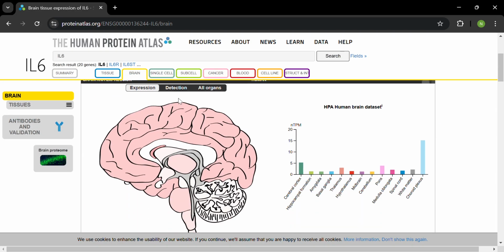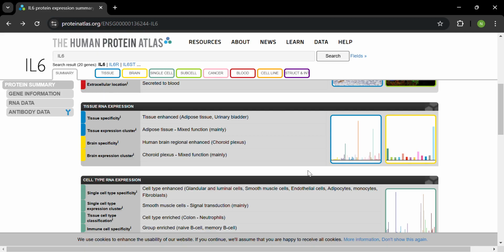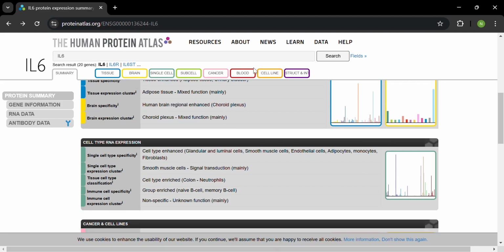Here we have the whole brain, and this is very cool, which I found. You can actually click on this, and it color coordinates it to the brain, so it makes it easier to understand. That's basically the summary: an overview of everything in bullet points, and whatever graphs are provided in those tabs.